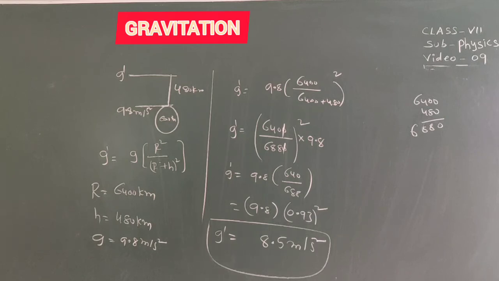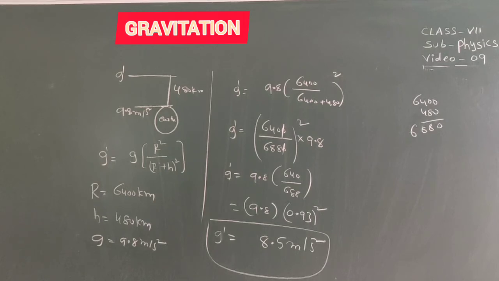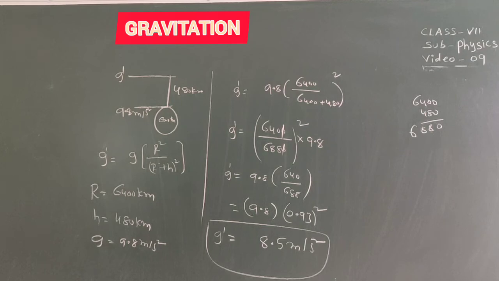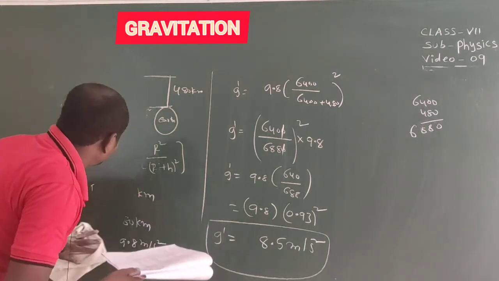Okay, next question number 10. The weight of a body at a distance of 2r from the center of the earth of radius r is 2.5. If the distance is 3r from the center of the earth, weight of the body is? We know that small g is inversely proportional to r square.